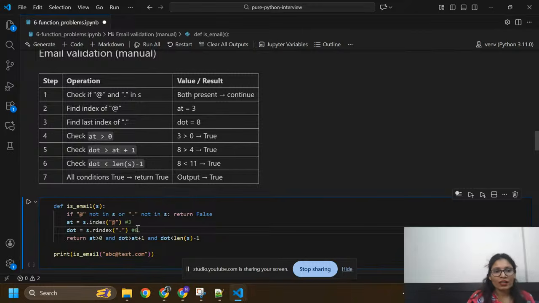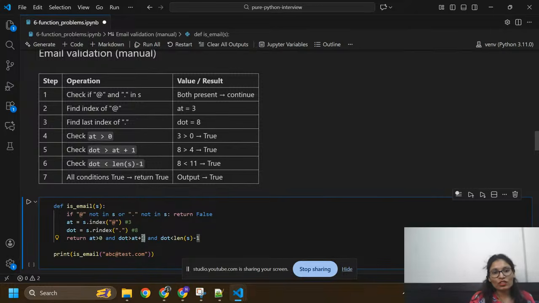Now we can check whether at the rate is greater than 0. Yes, it has index 3. And we are going to check dot: dot is greater than at plus 1. So at plus 1 means 3 plus 1, which becomes 4.